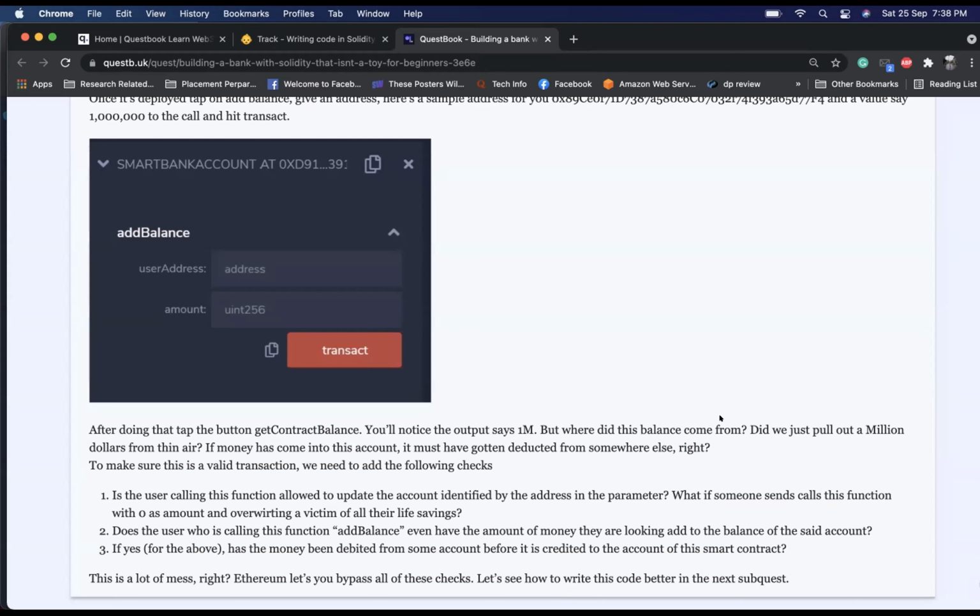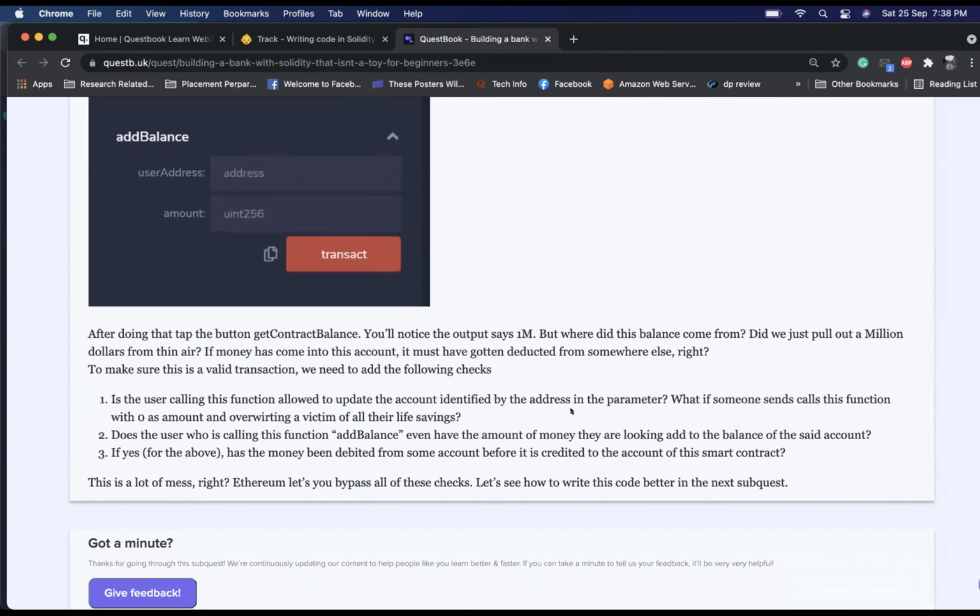Where did this come from? Okay. Yeah, 100 we just directly added to make sure there's a value. If money has come into this account, it must have gotten deducted from somewhere else, right? To make this a valid transaction, we need to add the following checks. Is the user calling this function allowed to update the account identified by the address in the parameter? What if someone calls this function with 0 as amount and overwrites a victim's savings? True.